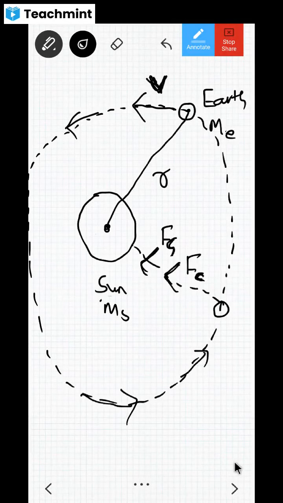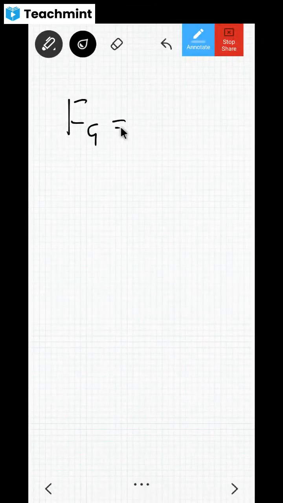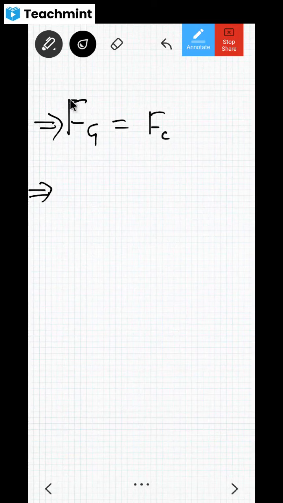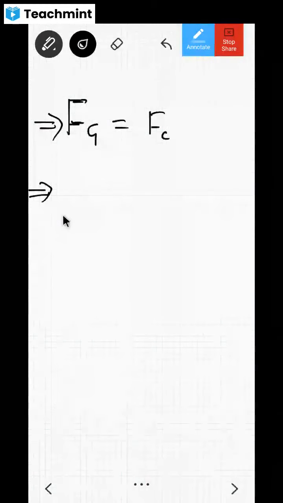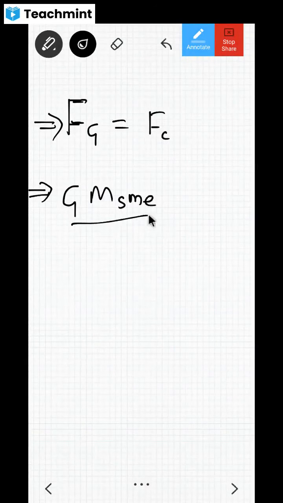All right, fine. So now, can I write that whatever Fg is there, that Fg is equal to Fc? Gravitational force is equal to centripetal force. Can I write or not? Because that is only converted. So this gravitational force is G Ms Me divided by r square, no?